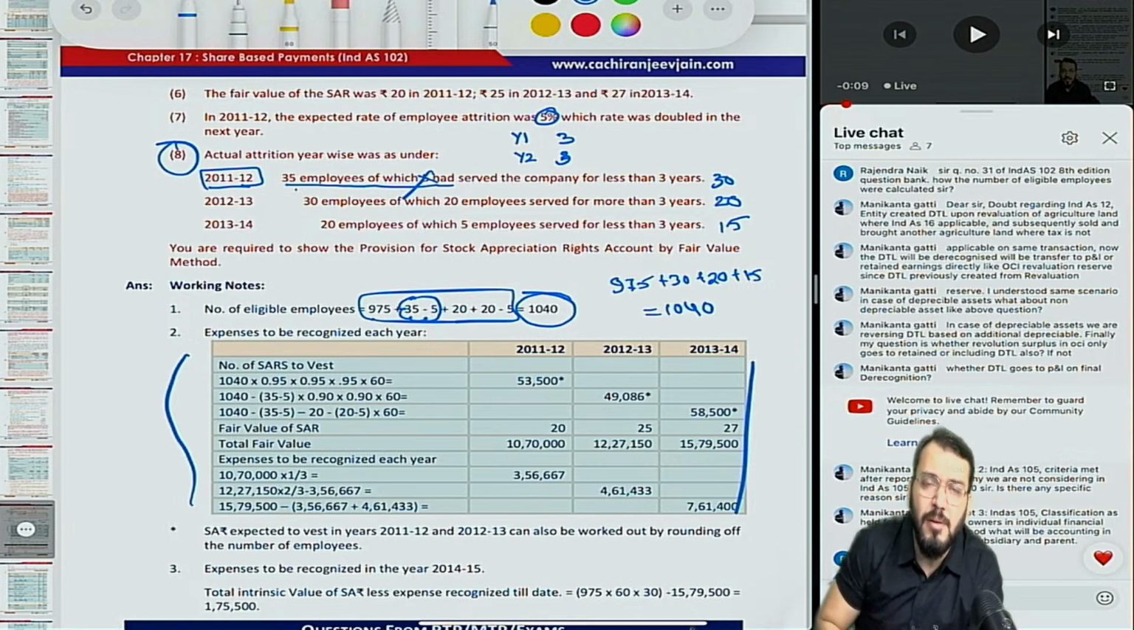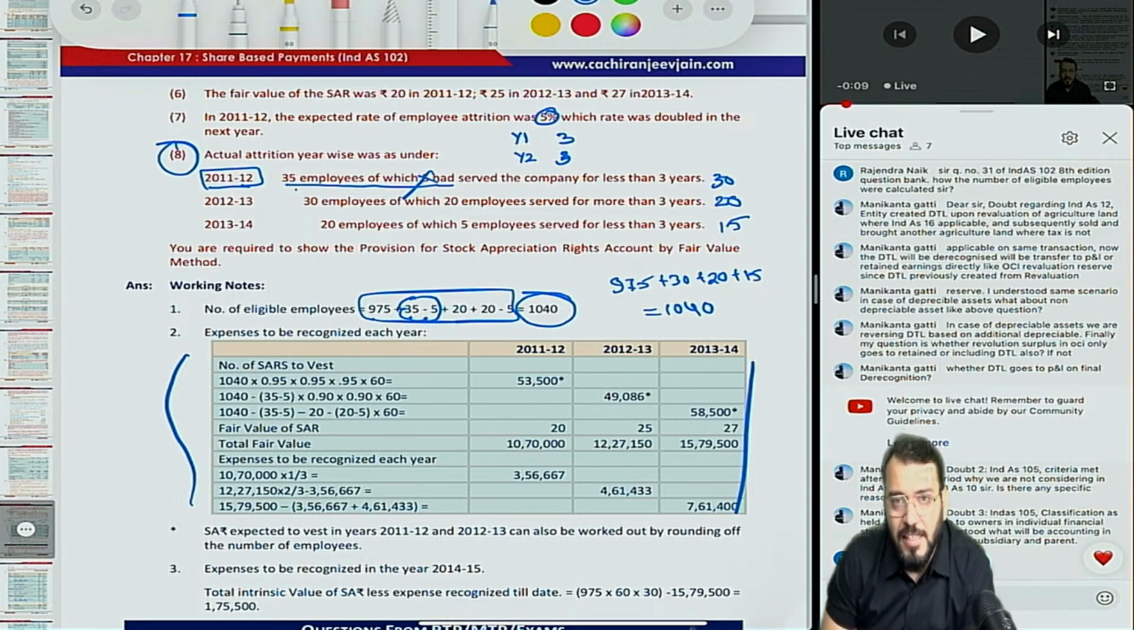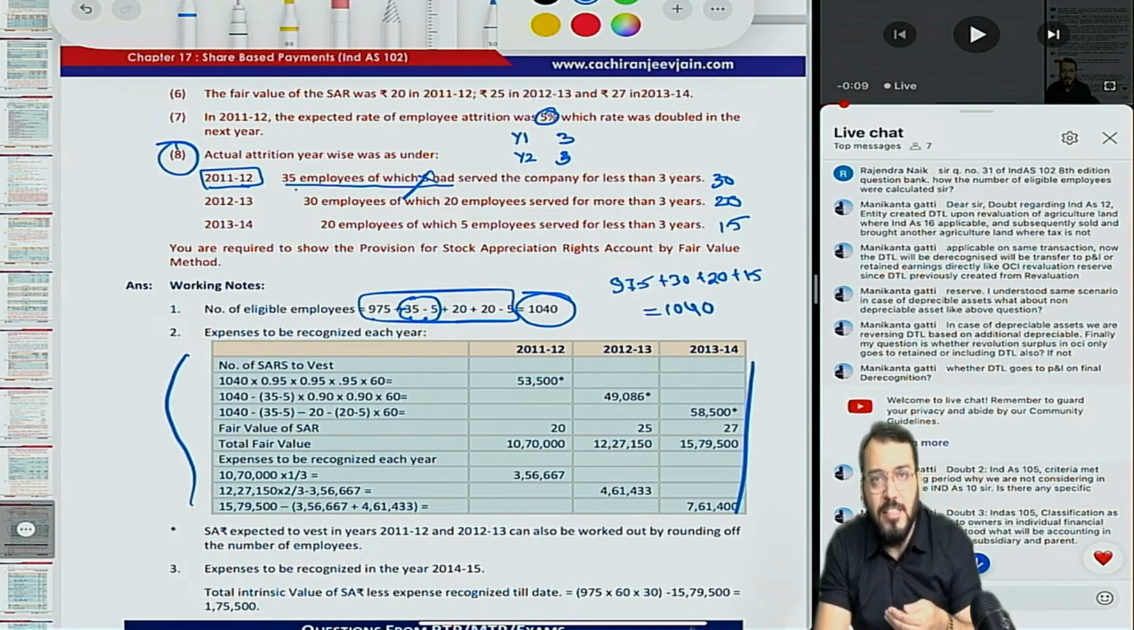Now just try to understand, whenever the entity is expecting to purchase another land, whatever sale proceeds have been generated will be invested in agriculture land. So as per the Income Tax Act, it will be exempted from tax. So if that is known and expected, of course we will not create DTL. No DTL will be recognized, because DTA and DTL are created based on the expectation of the management. If they are expecting that whatever profit will be received will be invested in another agriculture land, they will not create DTL. There is no question of creating DTL.